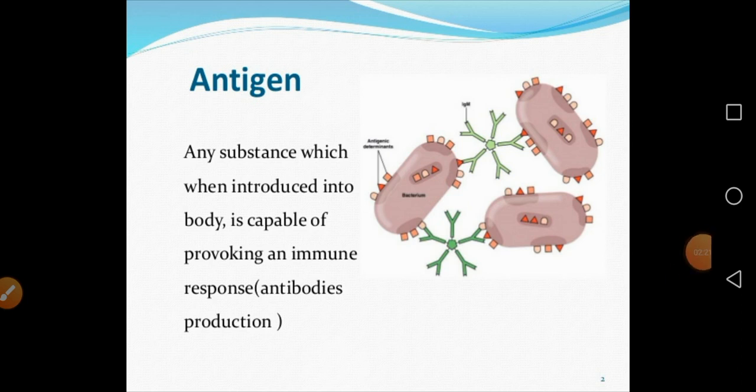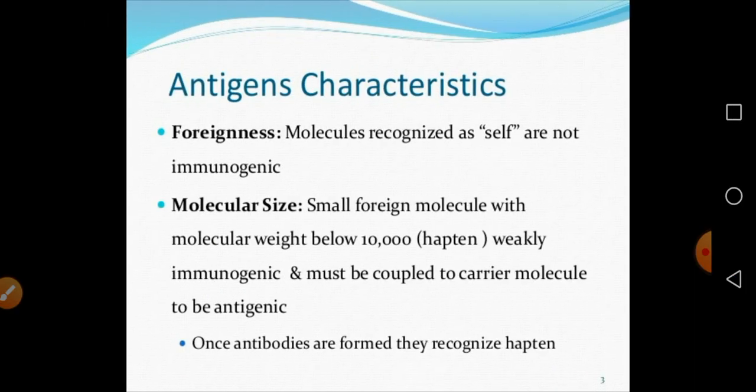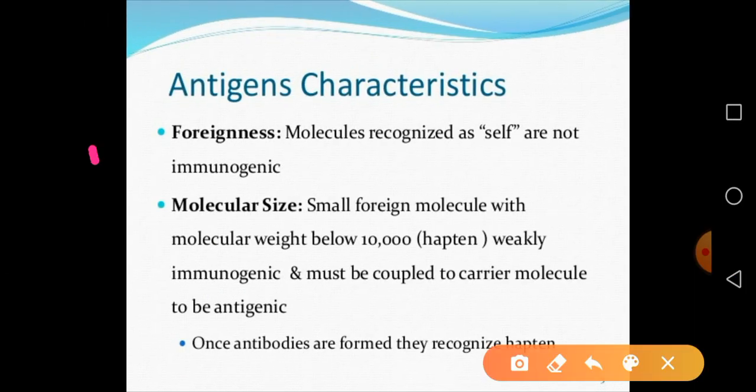Okay, so we'll see the different characteristics of antigen. The first important characteristic is that an antigen must be a foreign molecule. Foreignness is the most important characteristic, because what the body recognizes as self is not immunogenic.